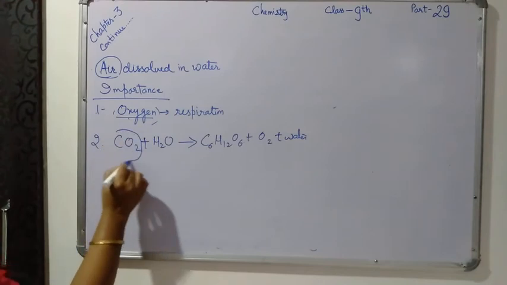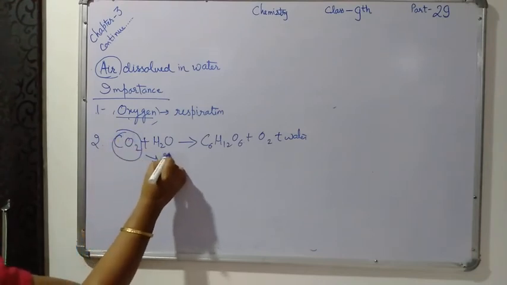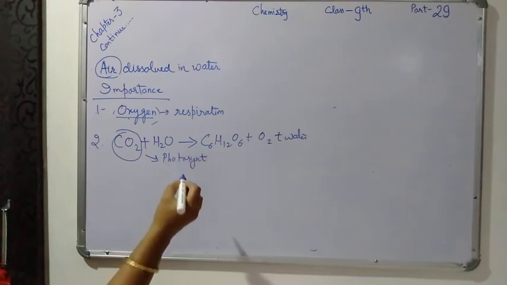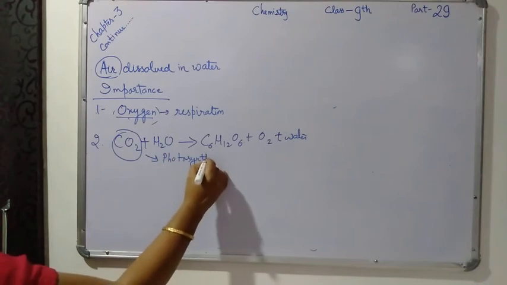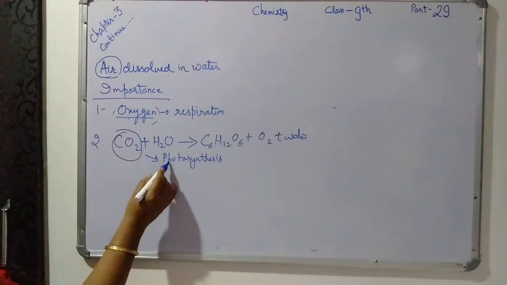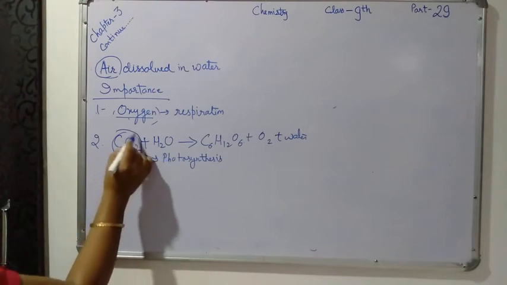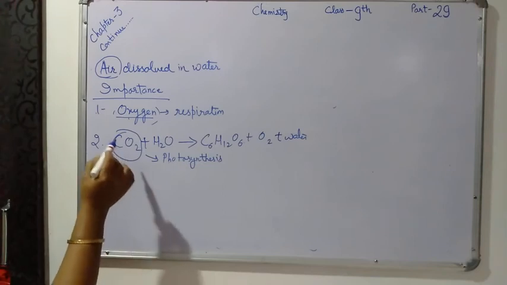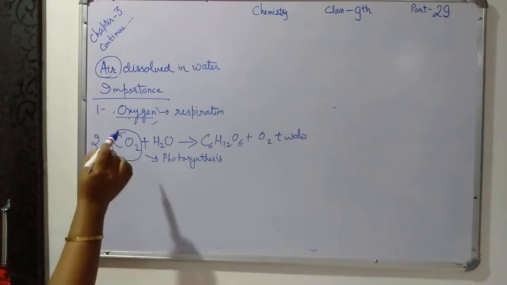The second gas is carbon dioxide, which is used for photosynthesis, because aquatic plants also make their own food with the help of this process called photosynthesis. In photosynthesis, carbon dioxide is a very important gas, so they use this carbon dioxide from the water.